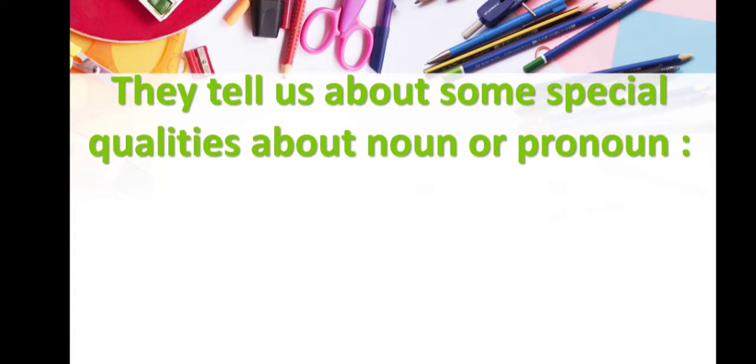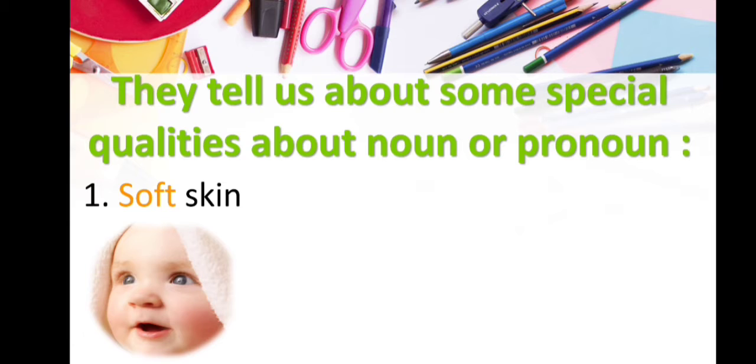The next information is that they tell us about some special qualities of a noun or pronoun. Here you can see the adjectives also tell us about the special qualities of a noun or a pronoun. Here you can see an example. The first example is soft skin. The skin of a baby is very soft. That's why here soft is an adjective, because this defines the quality of the skin of a baby.